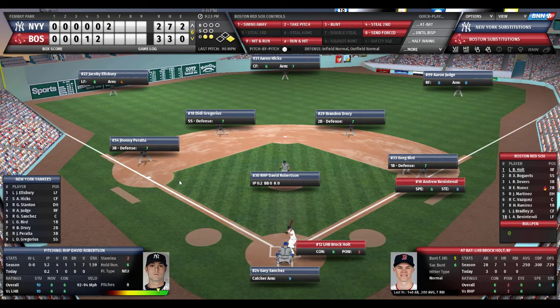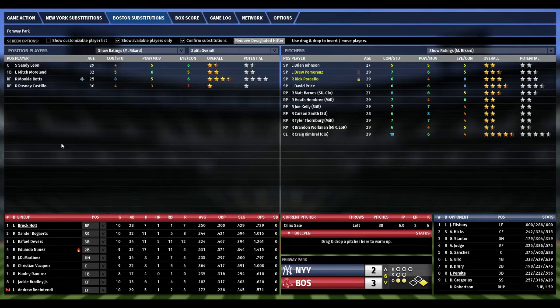And it's Brock Holt. Holt is 0 for 3. He will be called back, and Mookie Betts will pinch hit. Betts with more pop. Even though he's slumping, we're going to go to Mookie Betts here. So Mookie Betts will come in to pinch hit for Brock Holt in a 3-2 ball game, plus he's a better defender.